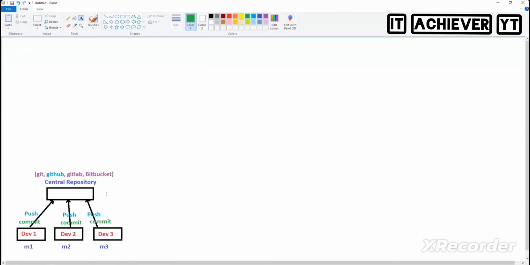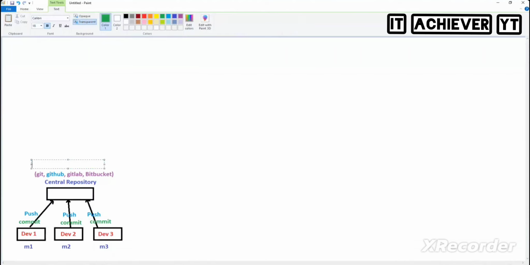And finally, what do you do? Push. Push the code where? Repository. Where is the repository? GitHub. Then this GitHub we call it as SCM. What does SCM mean? Source code management.